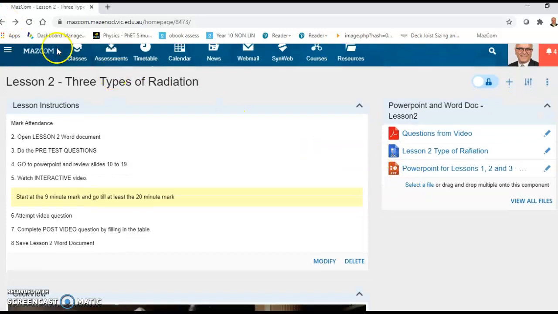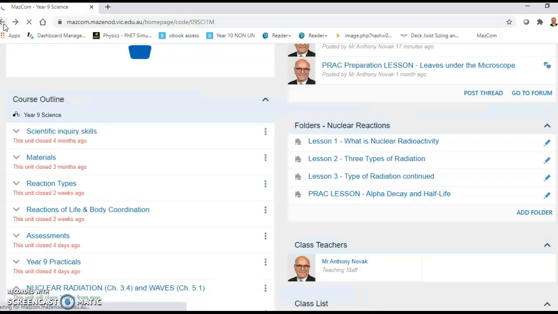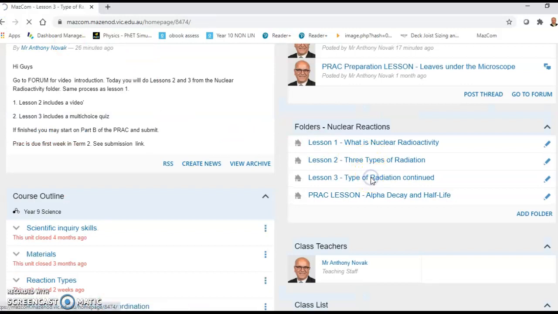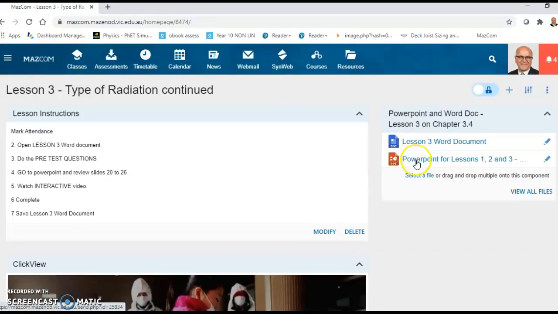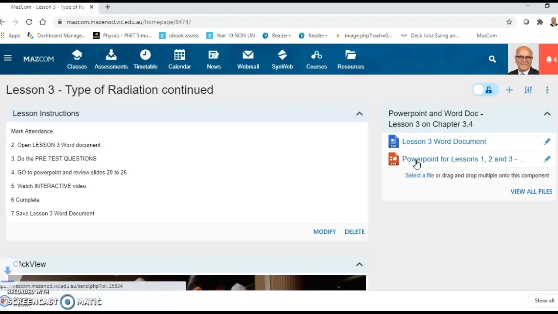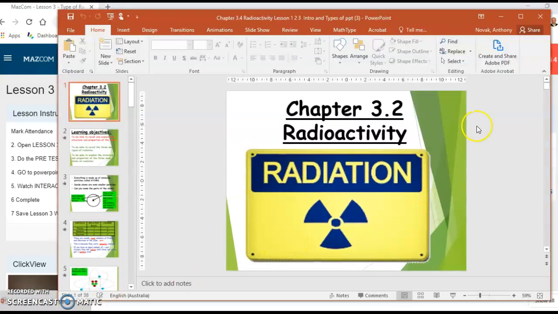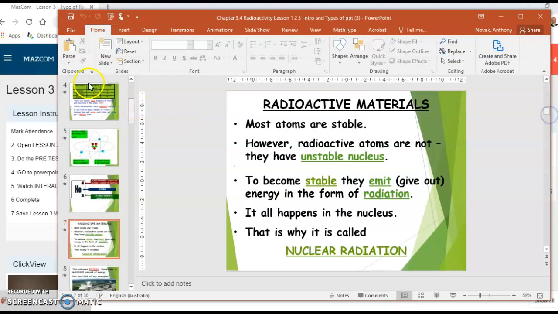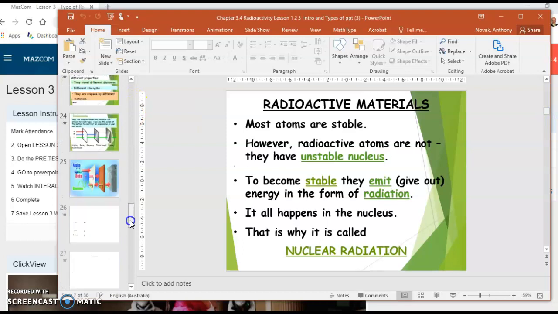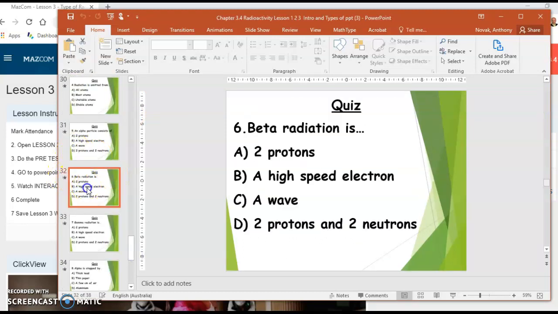Then finally, we need to go back and do lesson 3. Same scenario: lesson Word document, then the PowerPoint. What we finish off with in the PowerPoint is a whole bunch of questions right at the end. If you go to the final slides, you've got all these multiple choice questions. In your own mind, choose your option, and when you press the next or end button, it will rotate to show you which is the correct answer.